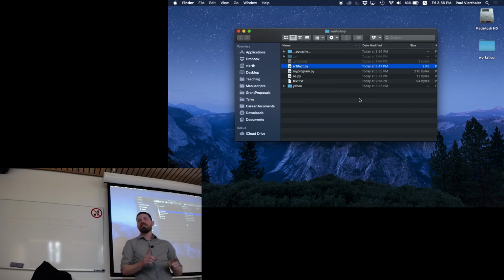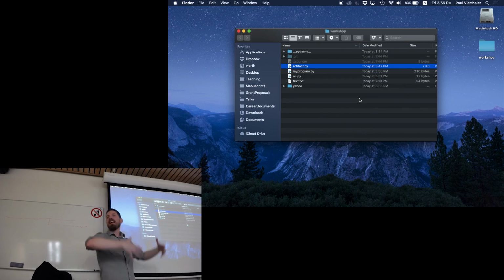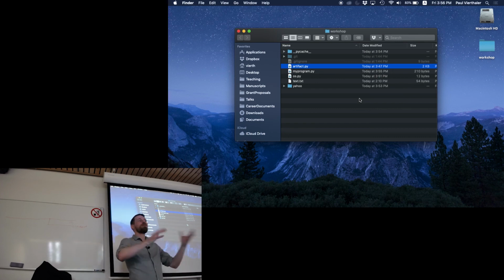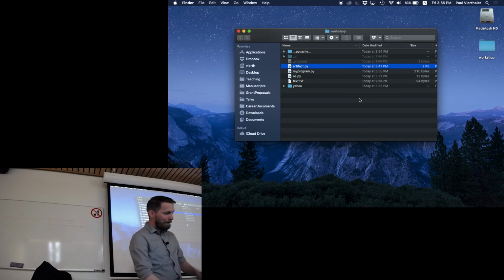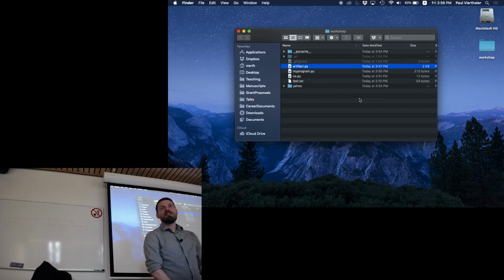But we don't have to do that, and we're going to talk about how to set it up so that artifact.py is in that central location, so you don't need to worry about where it is in relation to your code. Okay? Other questions?